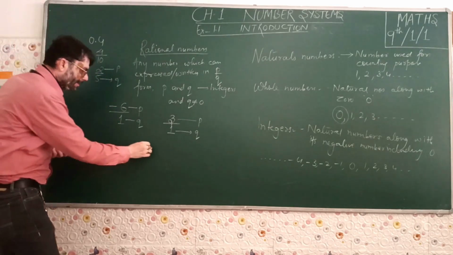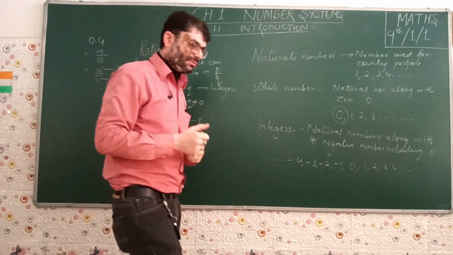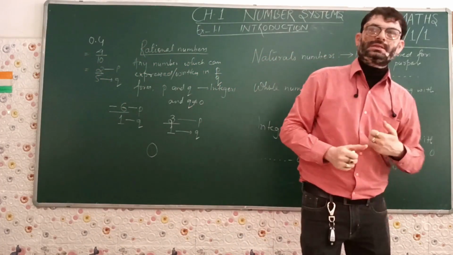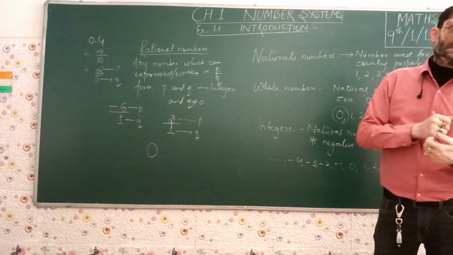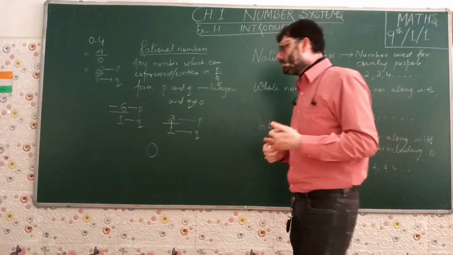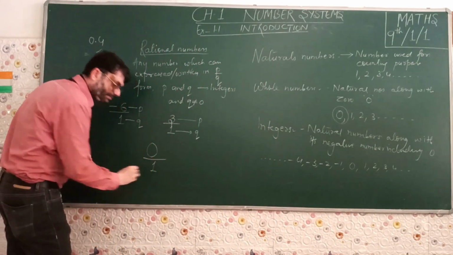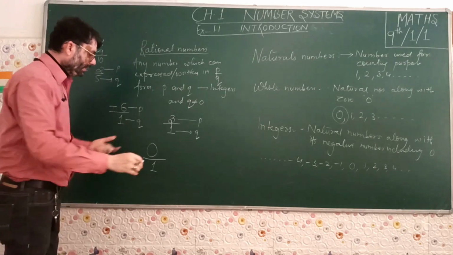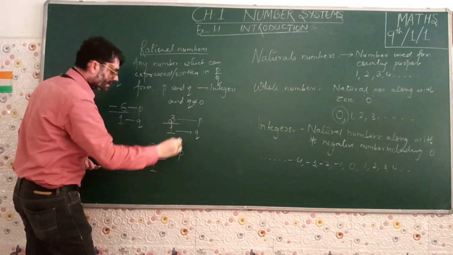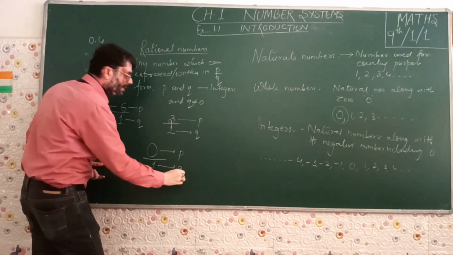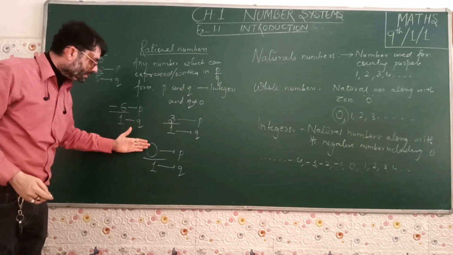This is 0. Again, it is a digit, and as I have told you, every single-digit, 2-digit or 3-digit number is always divisible by 1. So this 0 can also be written as 0 upon 1. This 0 represents our P as per the definition of the rational number, and 1 is represented by Q. 0 can be written in the form of 0 by 1.